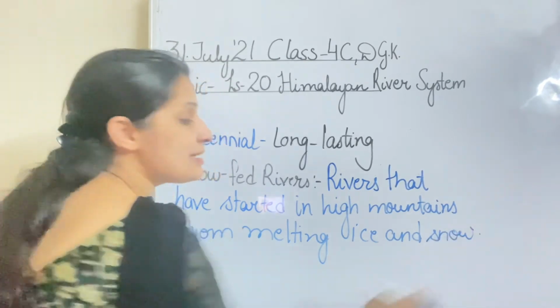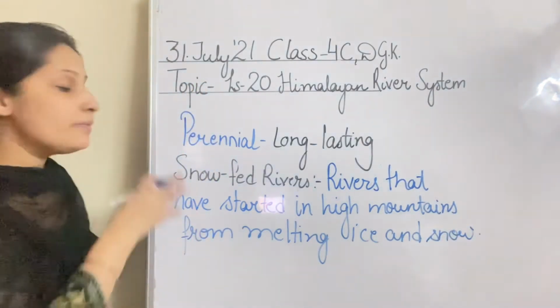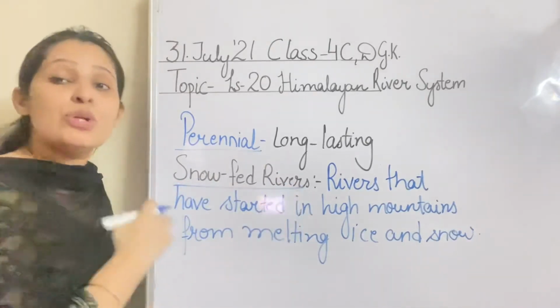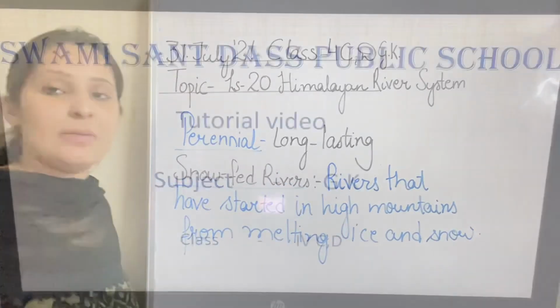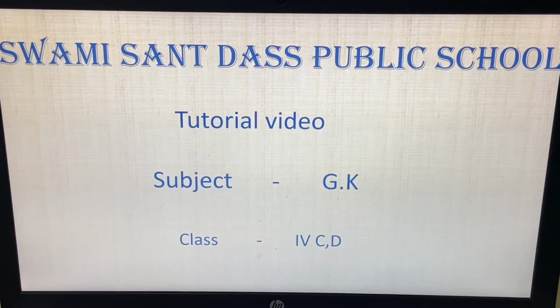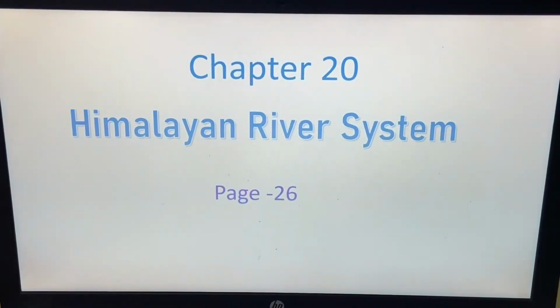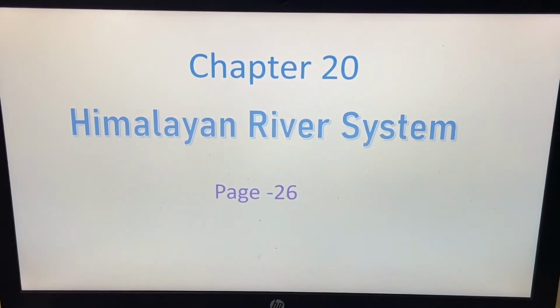Now we will start with the presentation. I hope this is clear to you. What is the meaning of perennial and what is the meaning of snow fed rivers? So let's begin with the presentation. So let's begin grade 4 with the GK tutorial, chapter number 20, Himalayan river system, on page number 26.